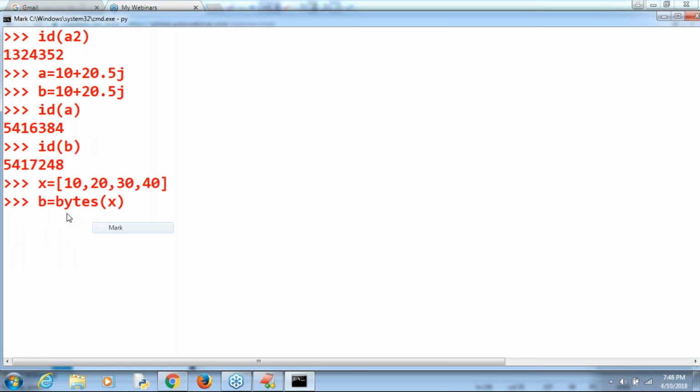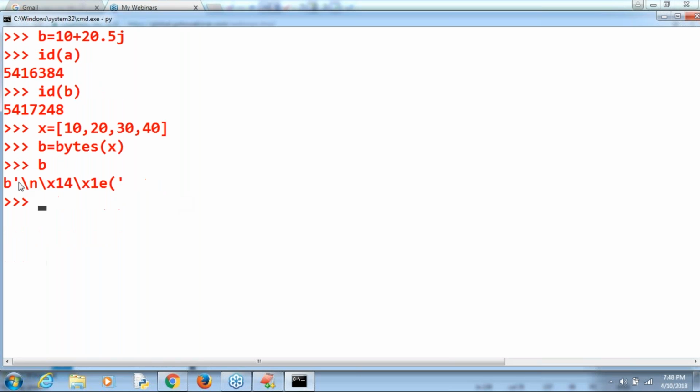I want a bytes type with this group of values. Then automatically bytes is created. What is the value of b? Internally it is considered like a string representation.